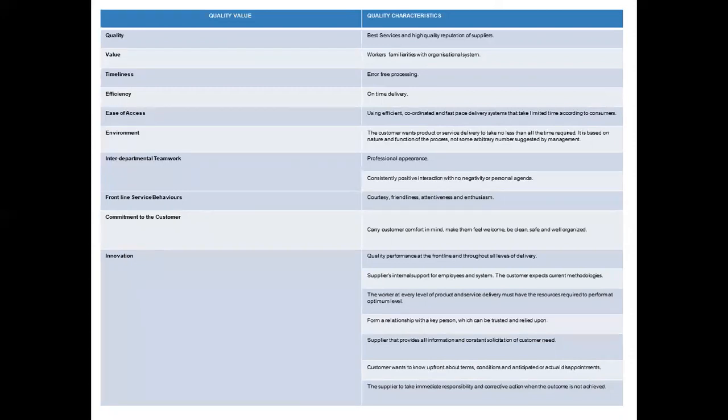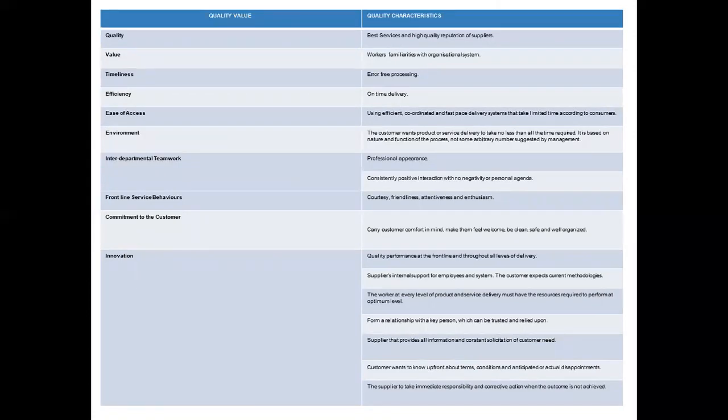How can value be characterized? Workers' familiarity with the organizational system creates value in any service delivery. There must be workers' familiarity with the complete system, so that they deliver service in the planned manner. So that is the quality characteristic.